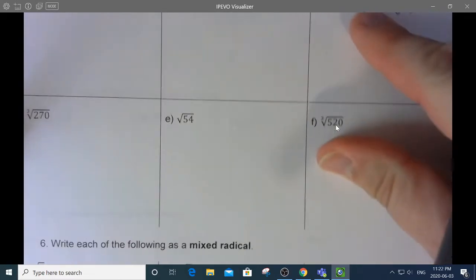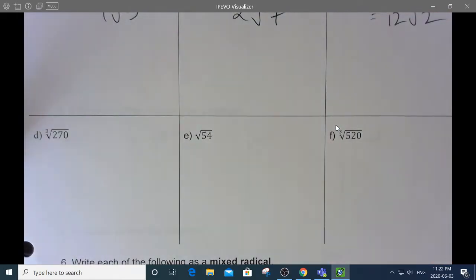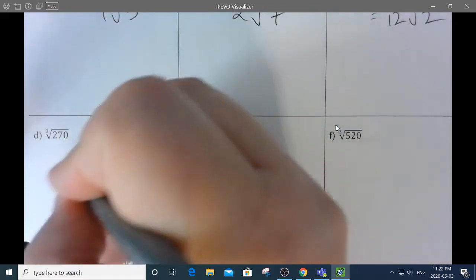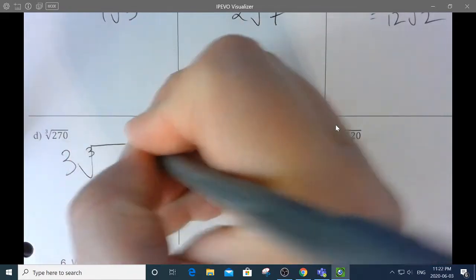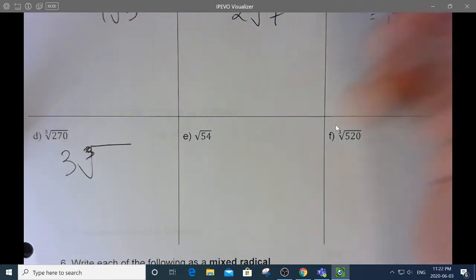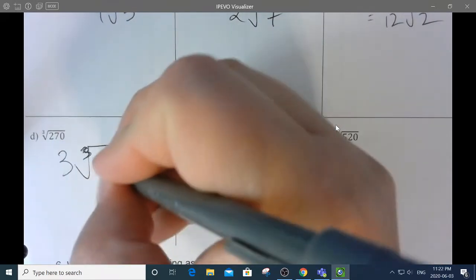Okay. The perfect cube in 270 is 27, which is 3 times 3 times 3. So I can take the 27 out. It's now a 3. And I don't know why I made it so small. I'll tell you what, I'll make that the 3. And then there we go. Cube. Oh, boy, I missed that. That's the index of a 3. So if I took 27 out of 270, that leaves me with a 10.